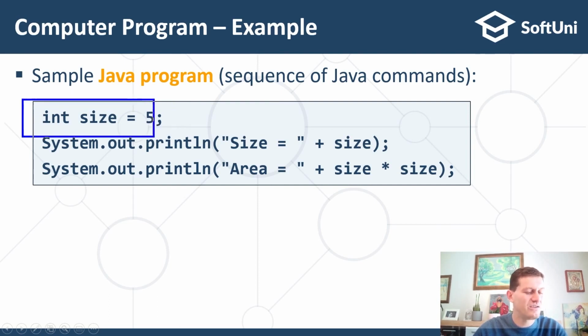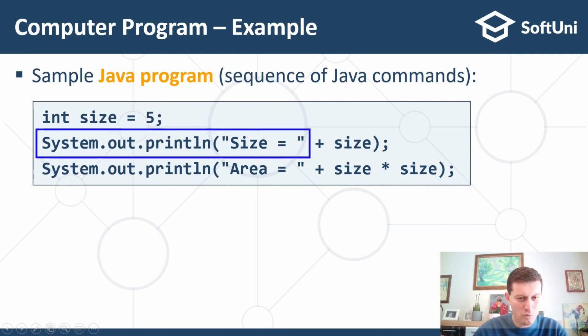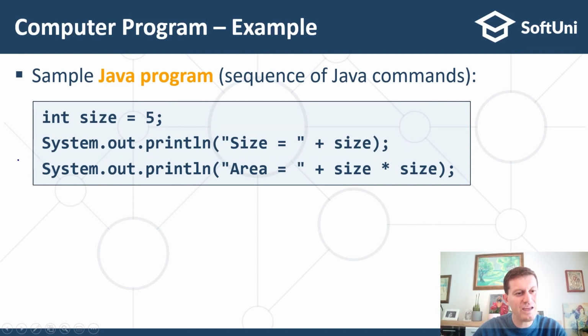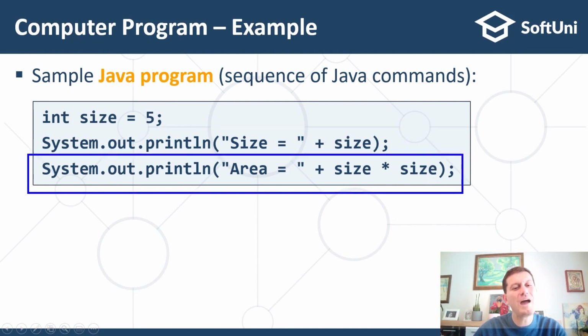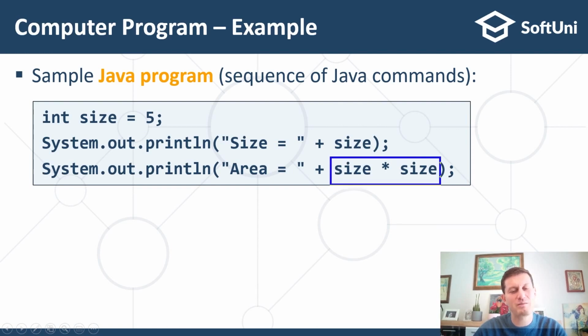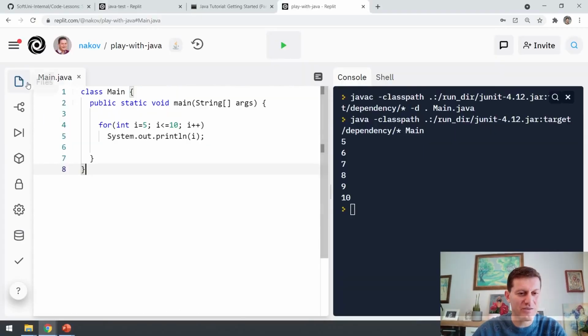And this int means that this is a variable of type number. Then we print the size, and then we print the square area by this given size. So if we multiply this size by size, 5 by 5, we'll calculate the area of a square which has this size 5. Let's write this program.